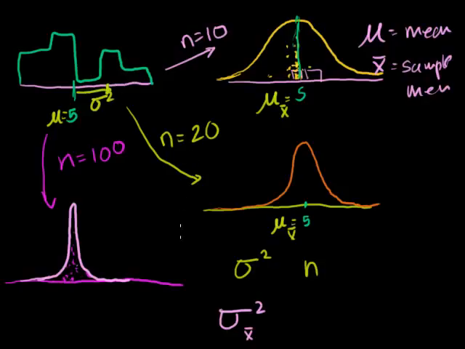But anyway, the point of this video is, is there any way to figure out this variance, given the variance of the original distribution and your n? And it turns out there is. I'm not going to do a proof here. I really want to give you the intuition of it. I think you already have the sense that if you take 100 samples, when you average those out, you're much more likely to get close to the true mean than if you took an n of 2 or an n of 5. You're very unlikely to be far away if you took 100 trials as opposed to 5.